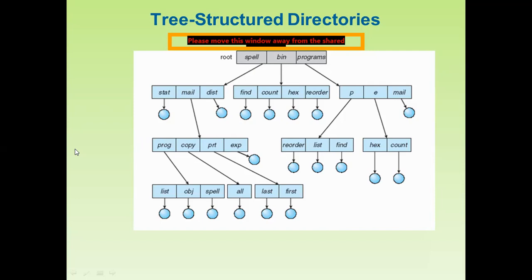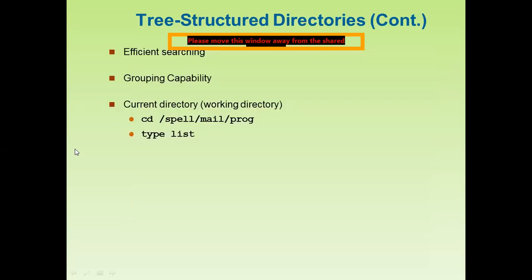In this fashion you manage the directories in the form of the tree structure. What is this cd? We are just going to change the directory. cd is change directory: /spell /mail /frog.